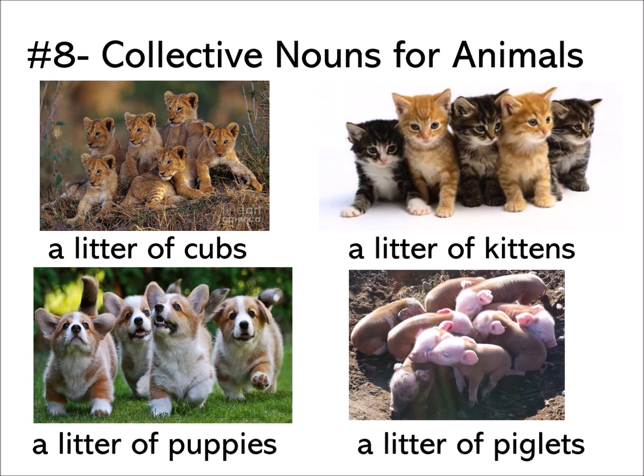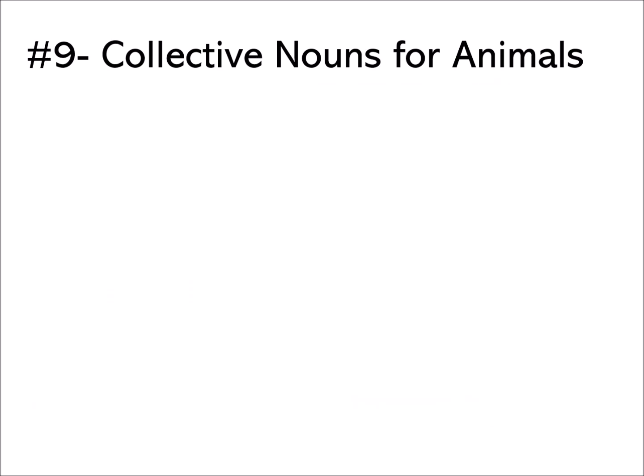So it means the young of all these animals use the same collective noun, and we'll say a litter. A litter of cubs, a litter of kittens, a litter of puppies, and a litter of piglets.